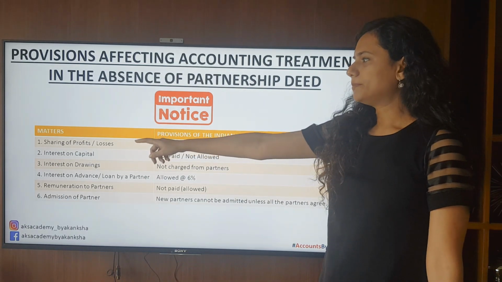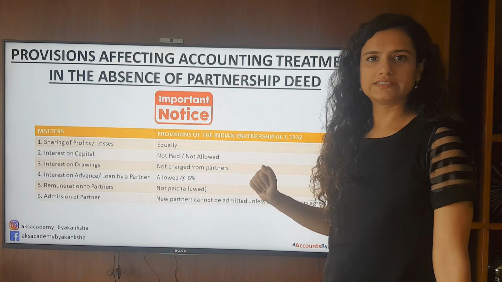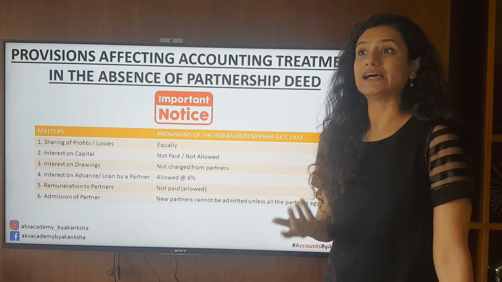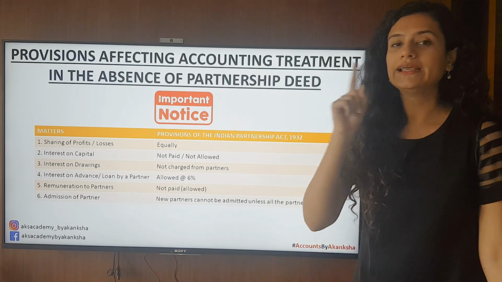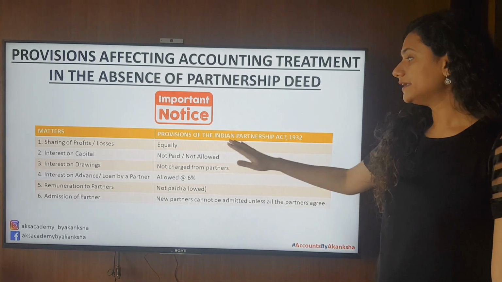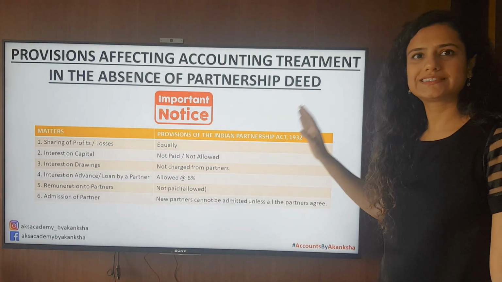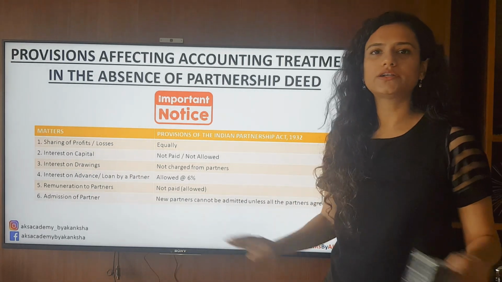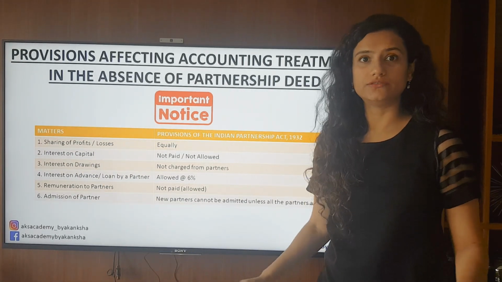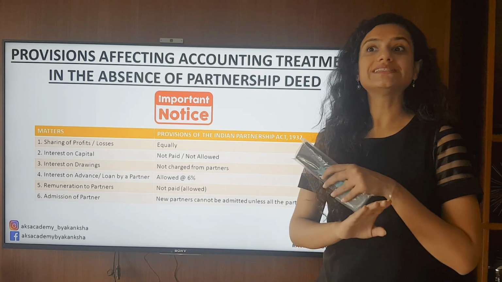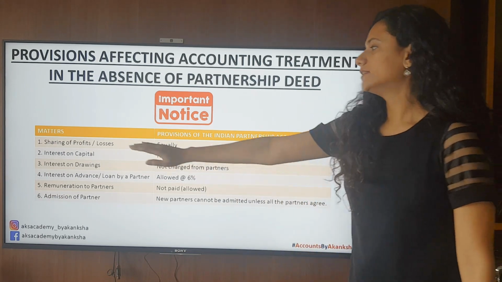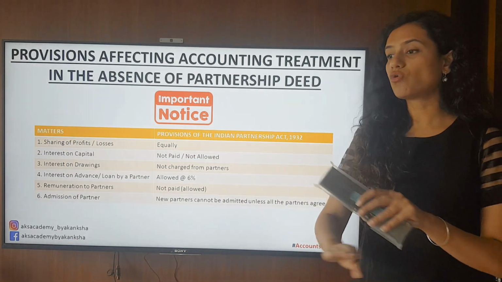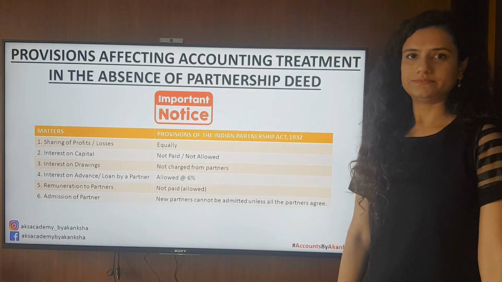So say for example, sharing of profits and losses. We do not understand how to share the profits or losses. Or say for example, I'm asking for more than what we decided on. Then the Indian Partnership Act states that when the partnership deed is absent or is silent, then the profits and losses must be shared amongst all the partners equally.